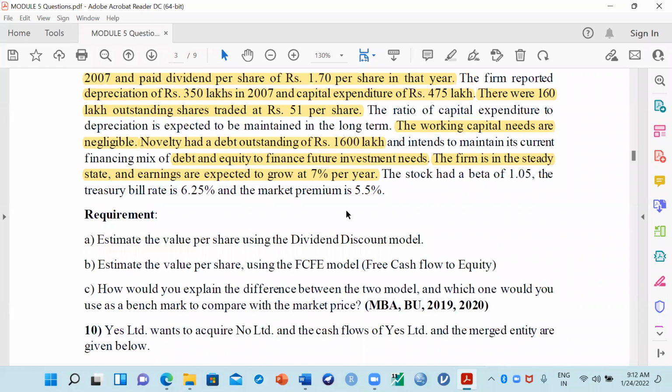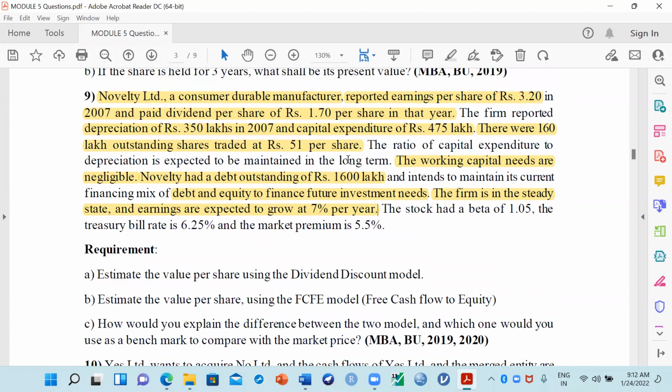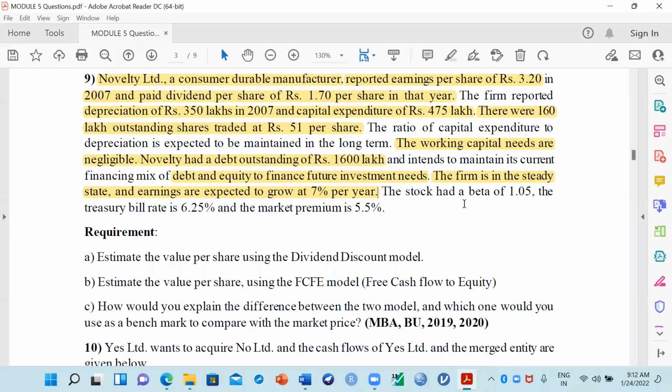It is a compounded form of growth, because you know this share is trading at 51 per share. Every share will have its own beta value also. The stock had a beta of 1.05. Its stock beta is how much? 1.05. And the treasury bill rate is 6.25. Treasury bill rate is nothing but the government rate. That is 6.25, and the market premium is given as 5.5. So here they have given the market premium, which is nothing but 5.5. This also I will highlight.